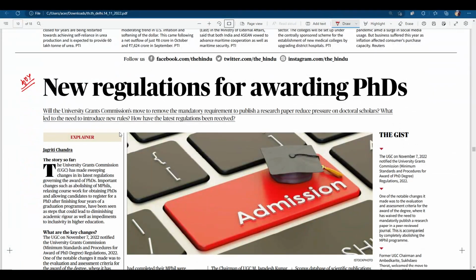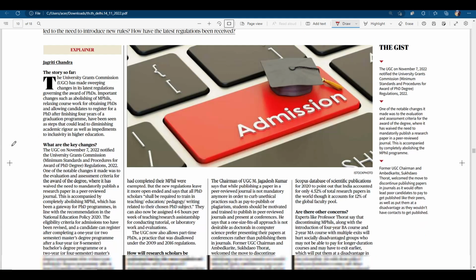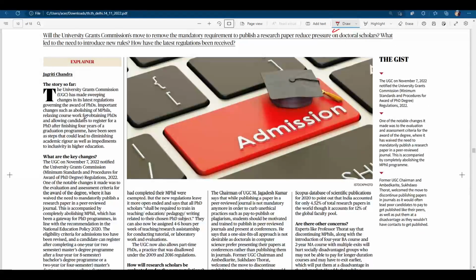Again, there's this article, the new regulation for awarding PhD. Previously, due to the pressure of releasing a number of research papers, the focus on quality was not appropriate. But recently UGC has made a new regulation that now the quality focus will be there. So you can read what the key changes are here.